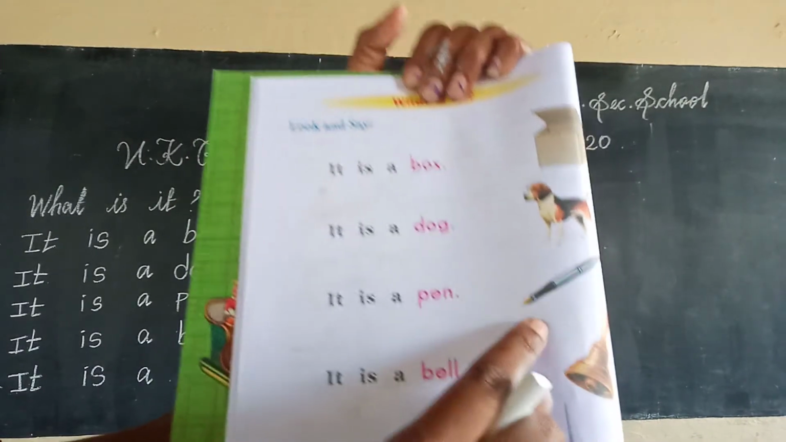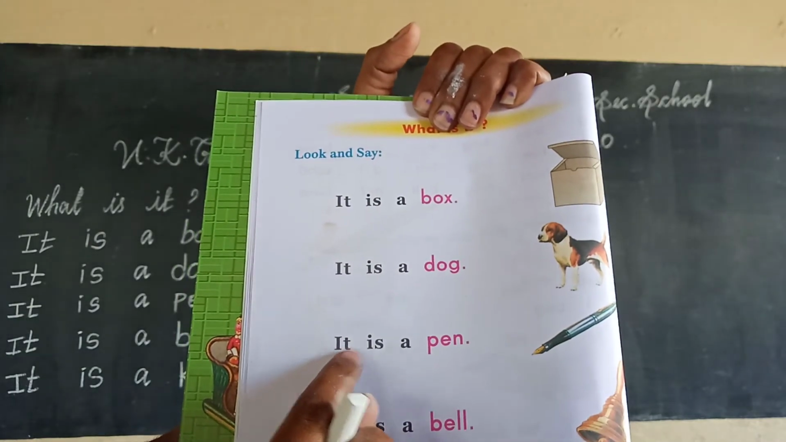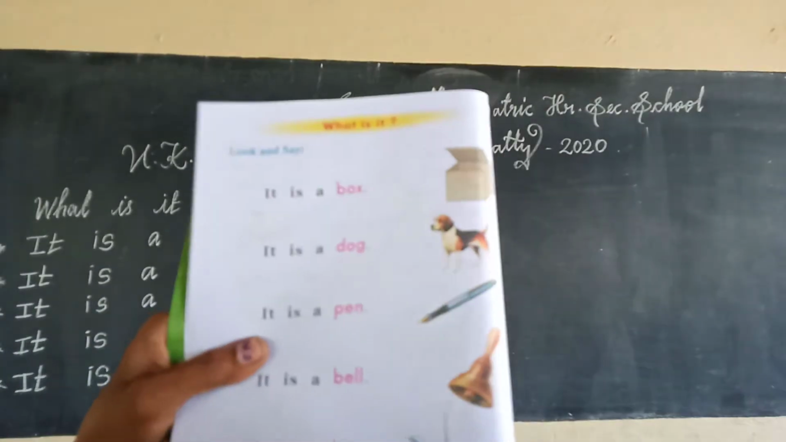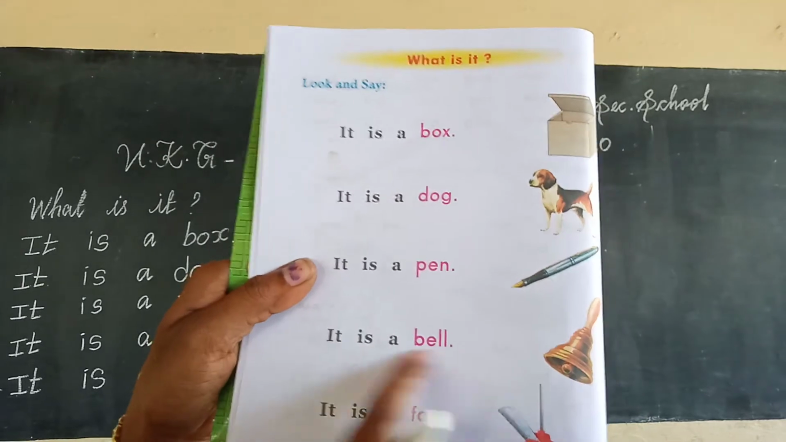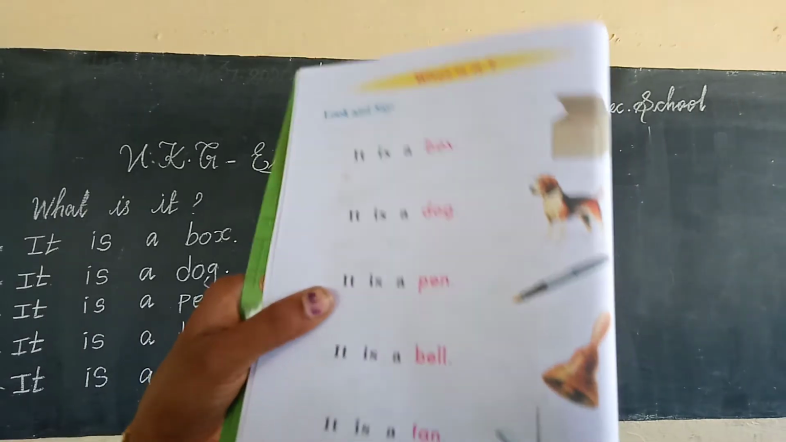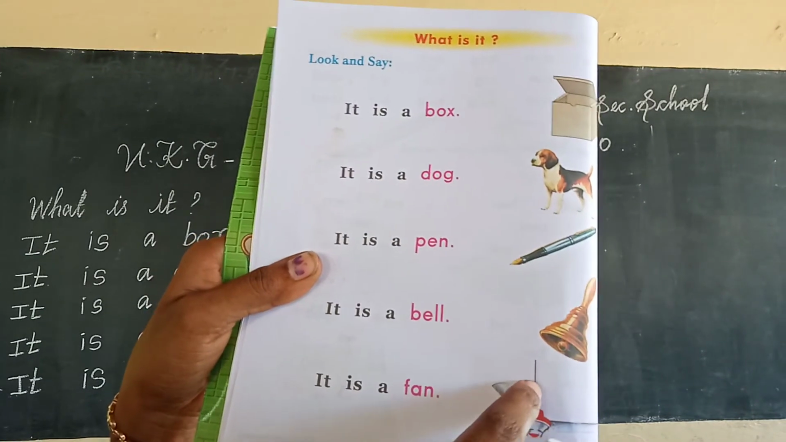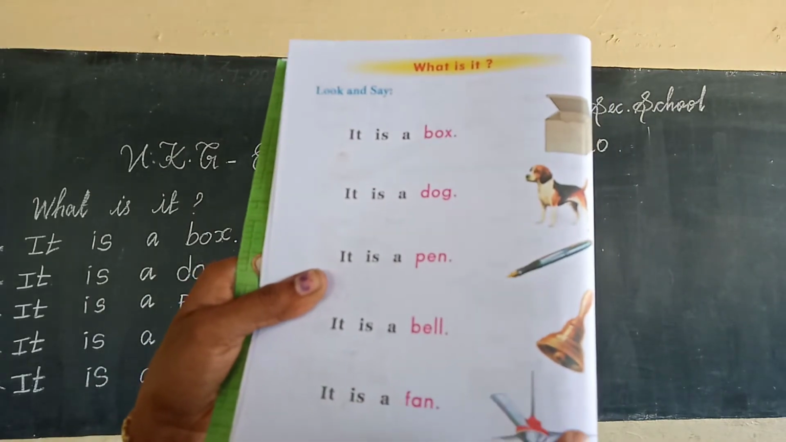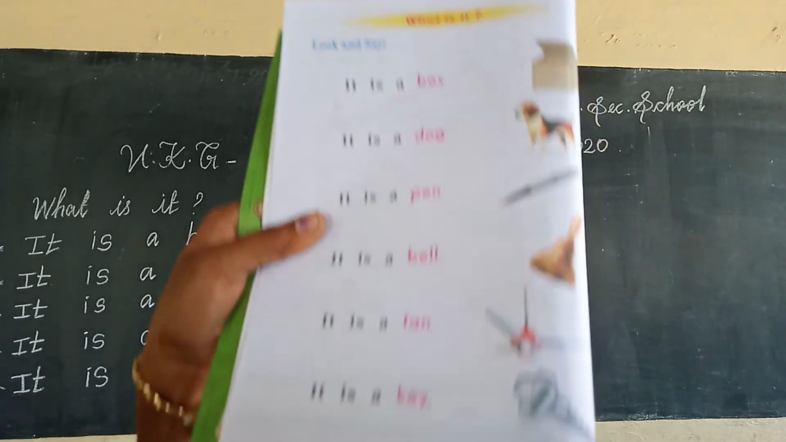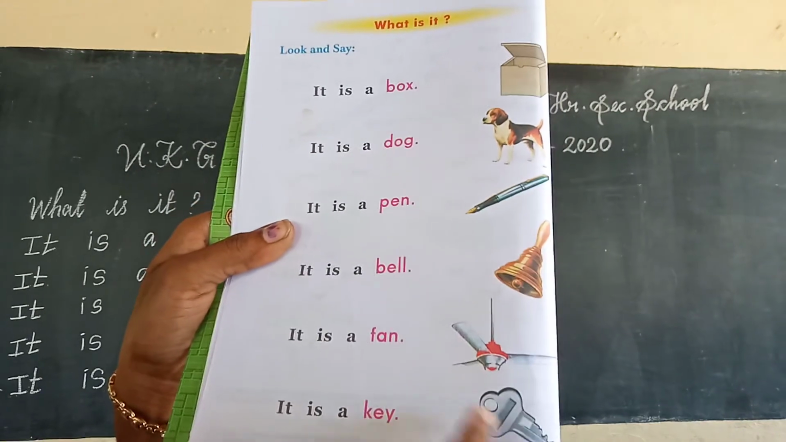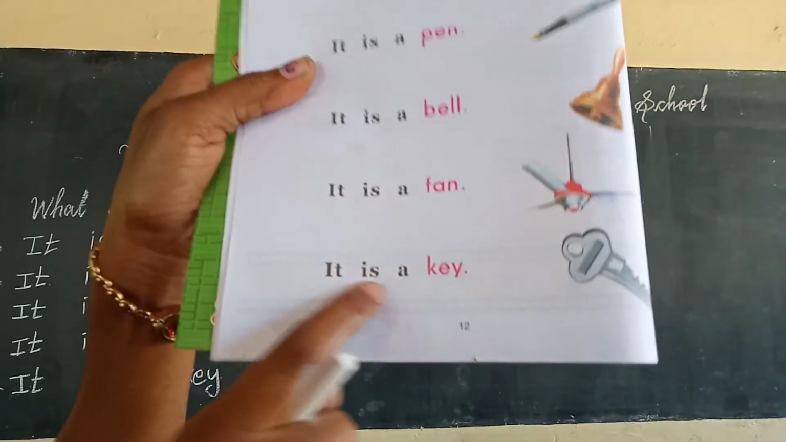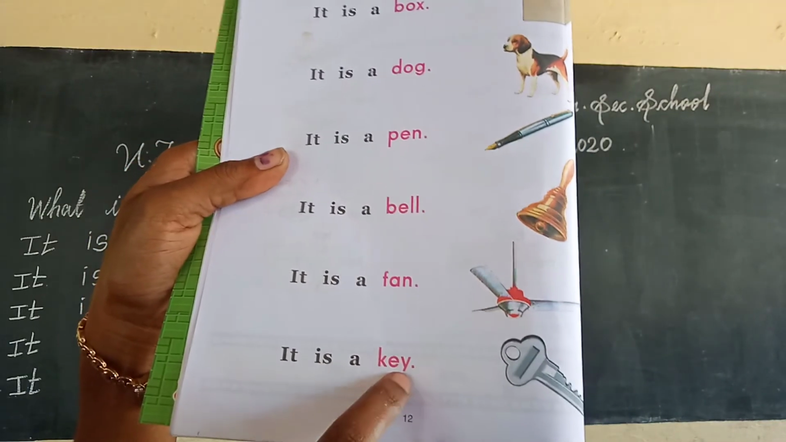Next. What is it? It is a pen. It. It is a pen. Next. What is it? It is a bell. It. It is a bell. Next one. What is it? It is a fan. So it is a fan. Next one. Key. What is it? It is a key. So it. It is a key. K-E-Y.